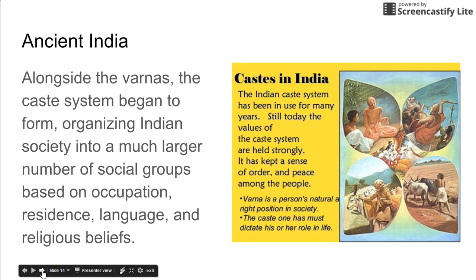Alongside the Varnas, the caste system began to form, organizing Indian society into a much larger number of social groups based on occupation, residence, language, and religious beliefs.